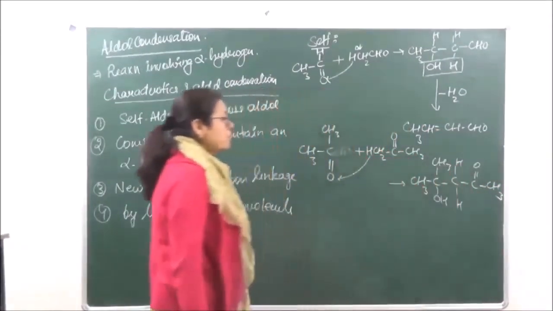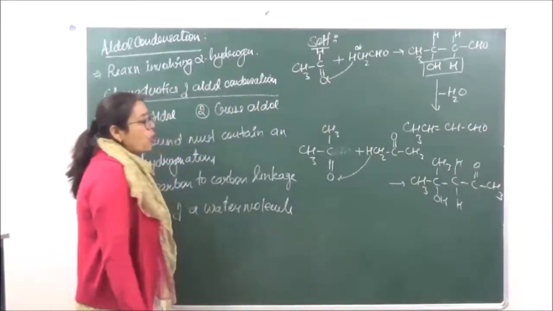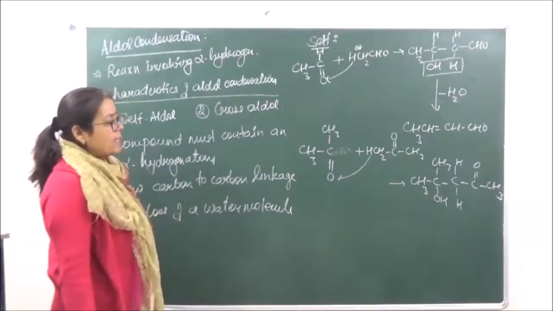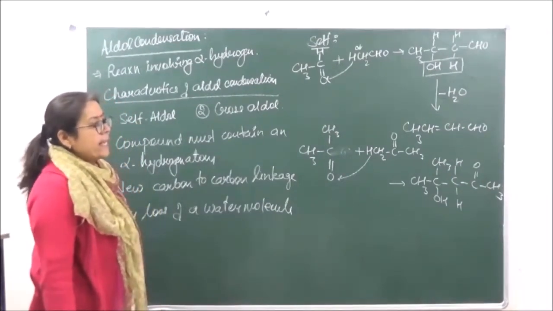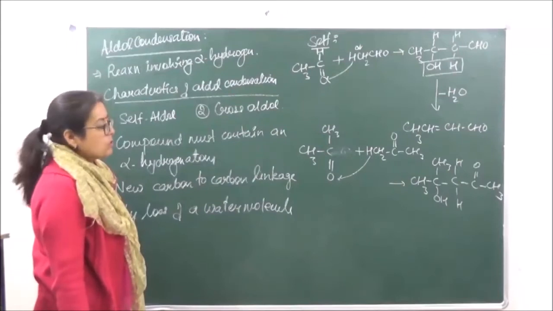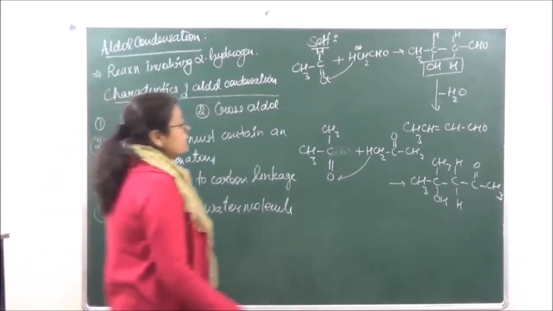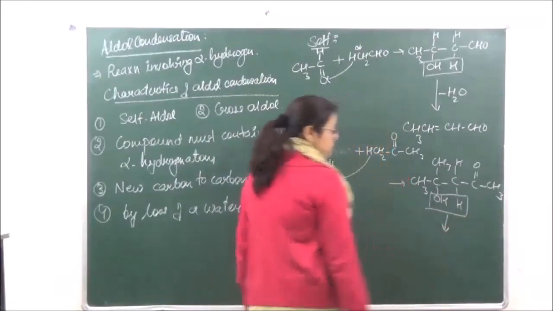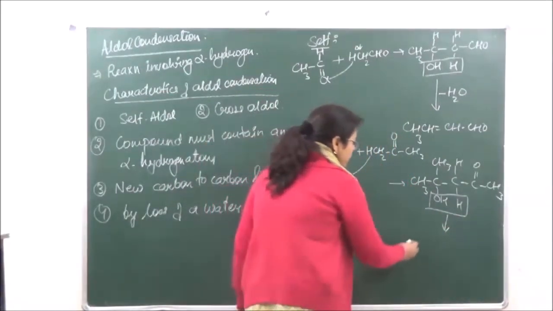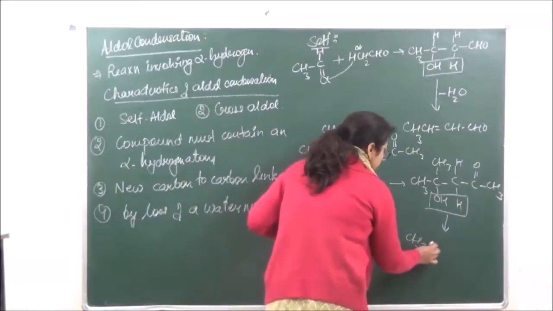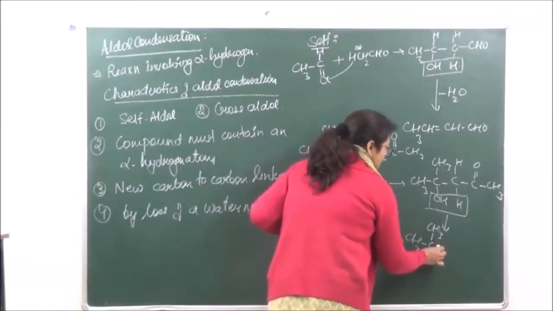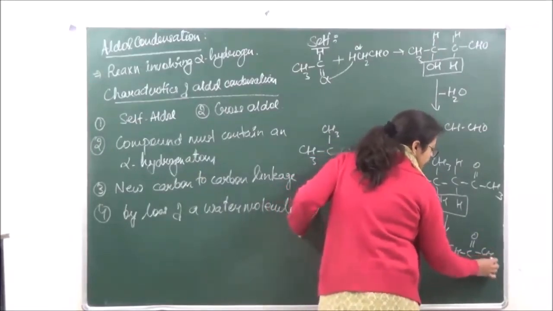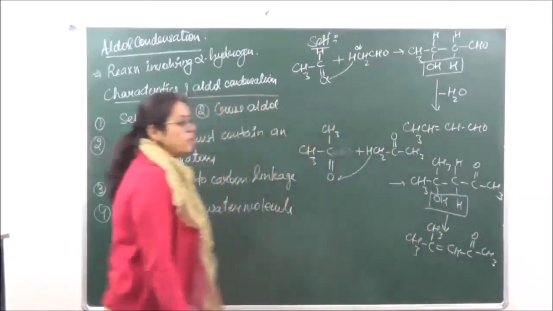The IUPAC name of this is going to be 4-hydroxy-4-methylpentan-2-one. Okay, so this is going to be known as a ketone. Now this is going to lose a water molecule. Right? And what are we going to get as product? An unsaturated ketone is going to be the product.